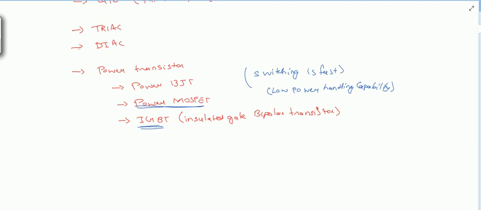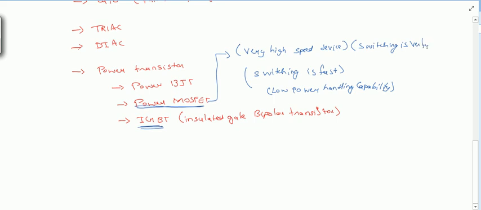most high speed device among all. This power MOSFET is a very high speed device. High speed device means what? It means its switching speed is very fast. So when there is a requirement of very high switching speed, the power MOSFET will be used.